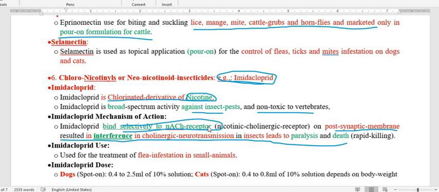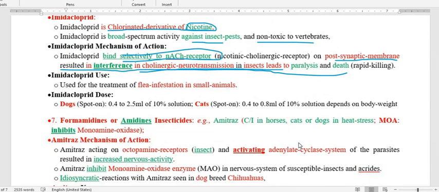Again, I'm going to repeat the same thing. Imidacloprid is a derivative of nicotine, so it produces an action similar to nicotine. It binds with the nicotinic acetylcholine receptor, and therefore it will interfere in the cholinergic neurotransmission in the insect, which leads to paralysis and death of the ectoparasite.